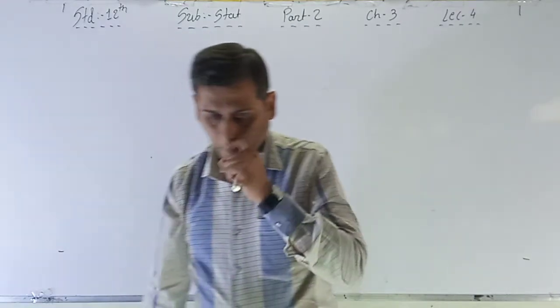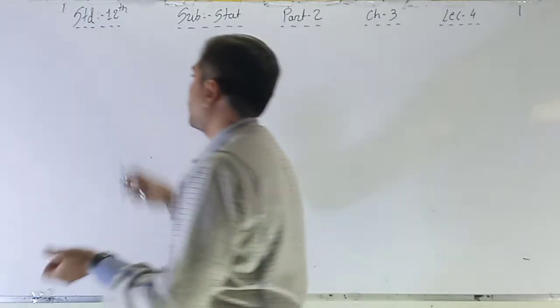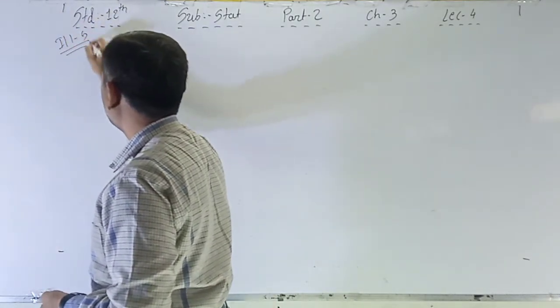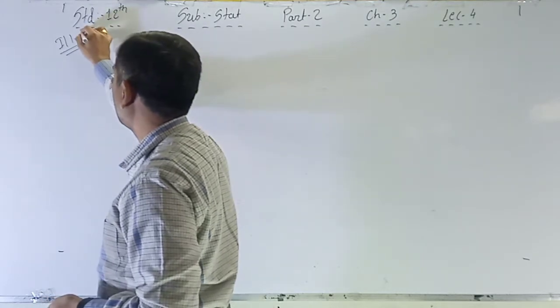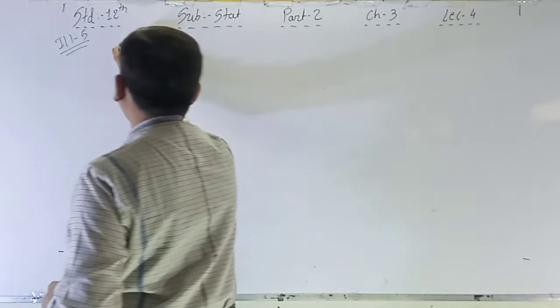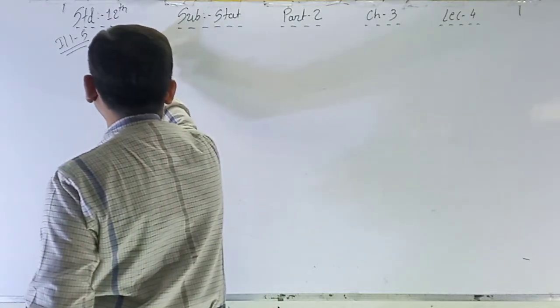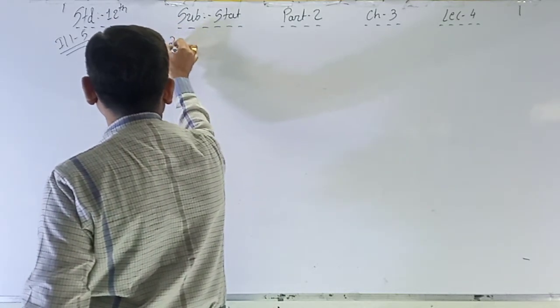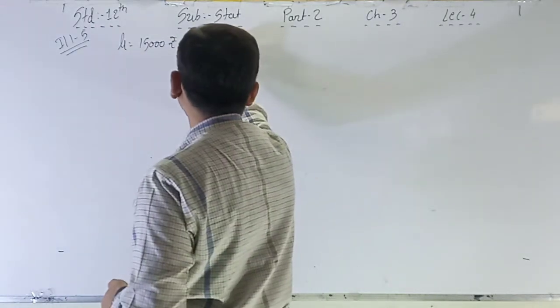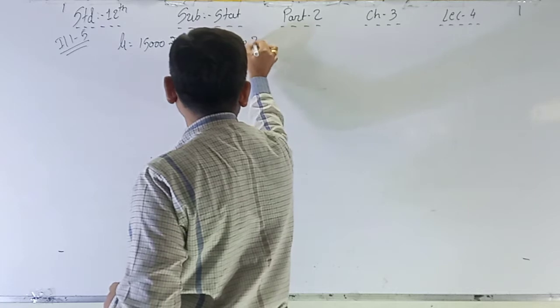Illustration number 5. Mu, that is the average monthly income, is 15,000 rupees, and the standard deviation is 4,000 rupees.